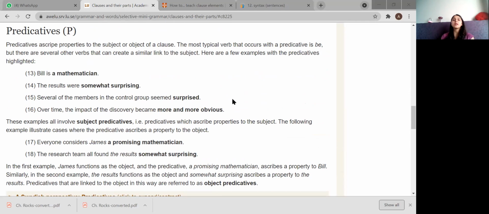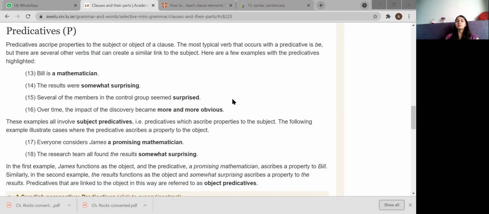Now, predicatives ascribe properties to the subject and object of the clause. The most typical verb that occurs with a predicative is be. But there are several other verbs that can create a similar link to the subject. Here are a few examples with the predicatives highlighted.